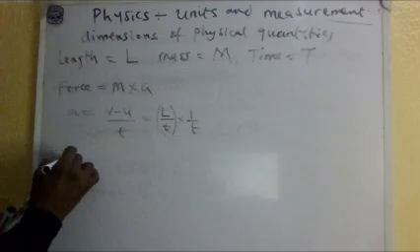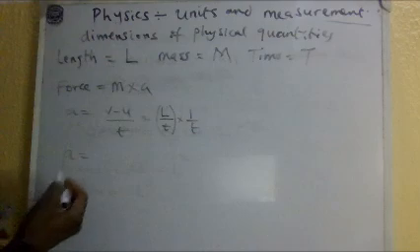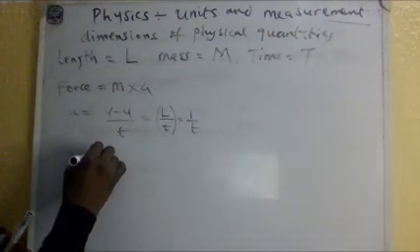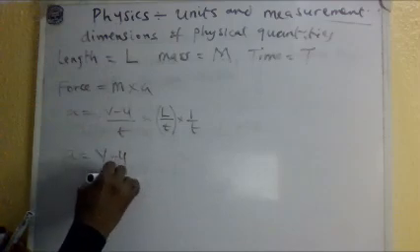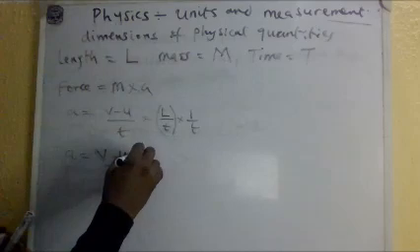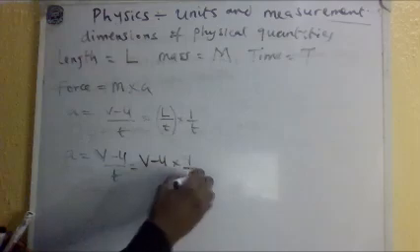You understand? If A is acceleration, A is equal to v minus u over t, which is the same thing as saying v minus u times 1 over t.